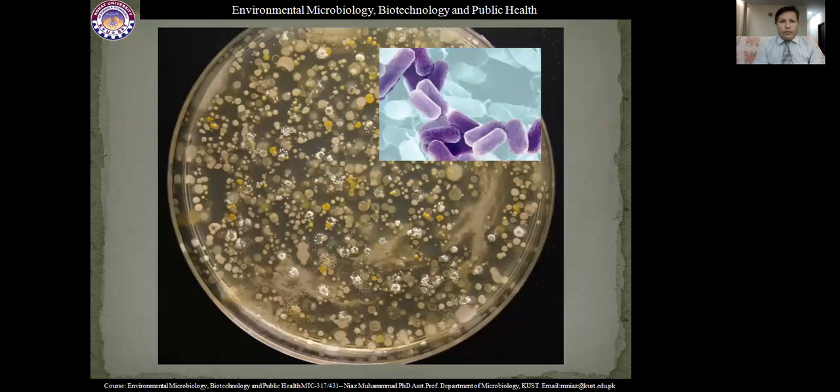If we grow 1 gram of soil in an artificial medium in the laboratory, we can see various types of microbial populations even in 0.2 gram or 2 to 3 micrograms of soil. We can see various types of microbial communities. So some microbial strain must have the potential to produce certain enzymes to decompose that particular pollutant in that environment.